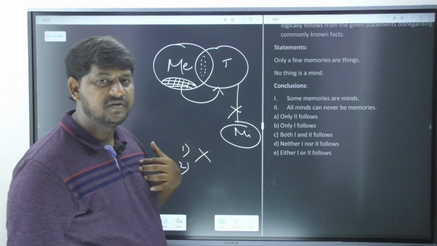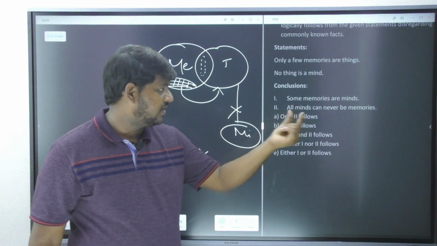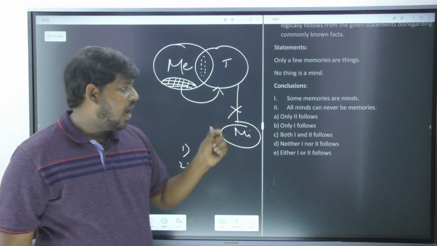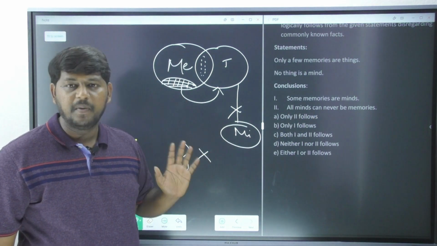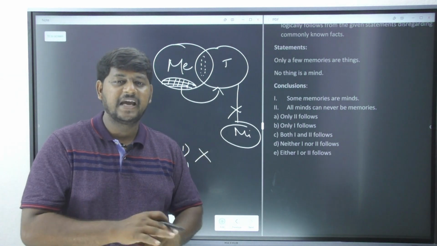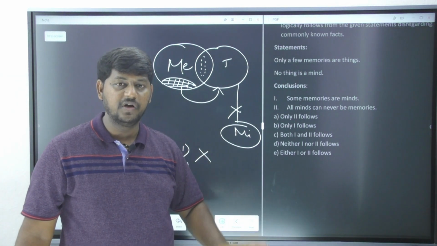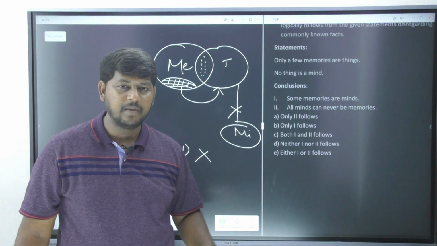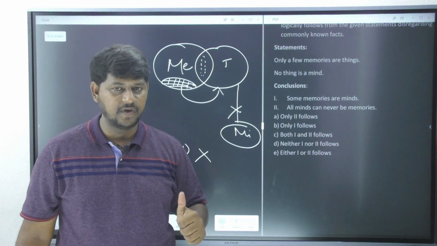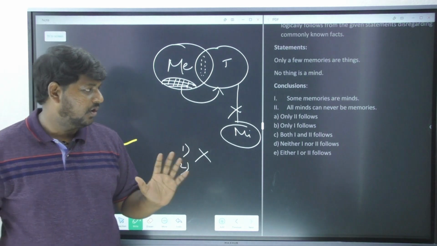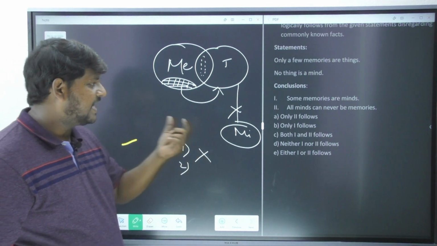How come I understood this is a possibility? By observing a keyword called what? Can. All minds can never be memories. "Can never be" means they cannot have the intersection. This is what your examiner is claiming. Sometimes your examiner may be true as well, sometimes he may not be. So all minds can never be memories.